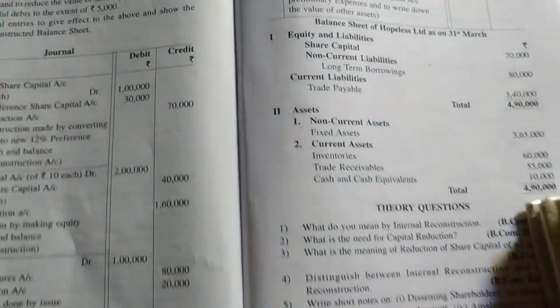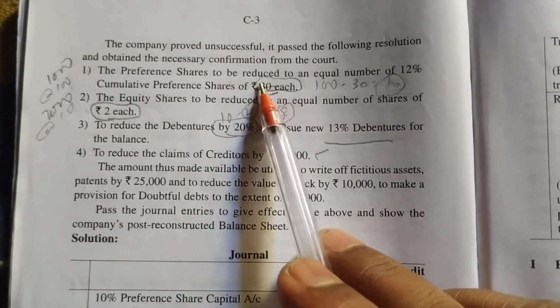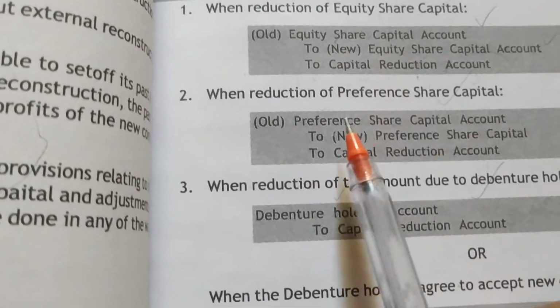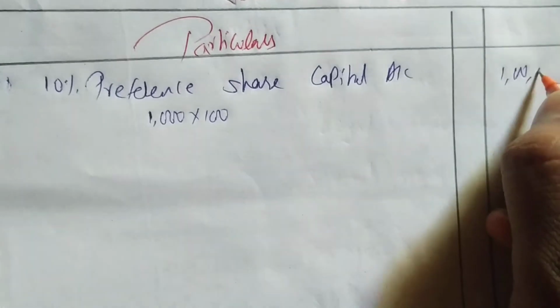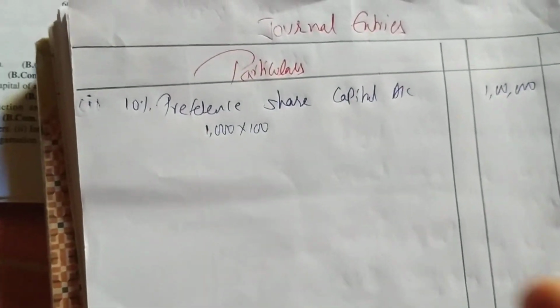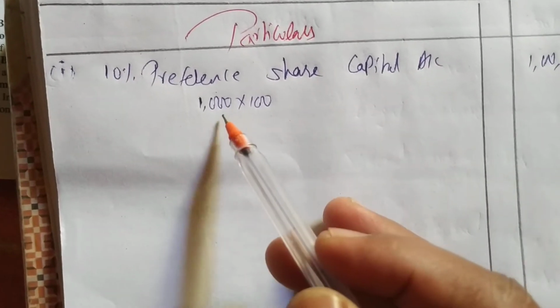Okay, take it. First, we have to reduce the preference capital. So what is the entry? First we'll write the old preference capital. How much percent is the old? 10%. This is the rate of dividend. 10% preference share capital account. How much is that? 1000 into 100, 1 lakh. The old preference capital is 10% preference capital, 1000 into 100, 1 lakh.